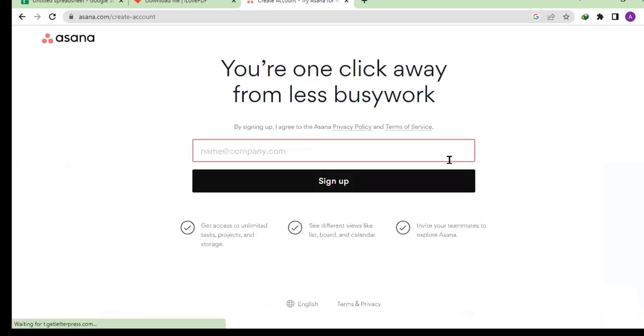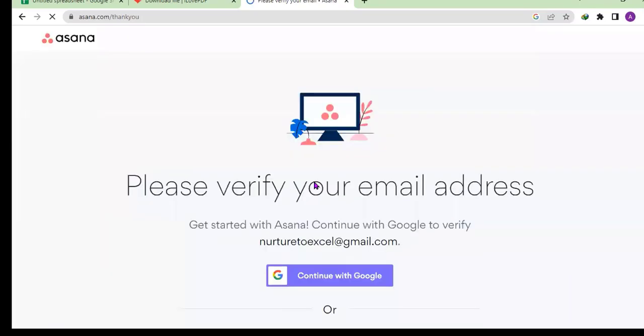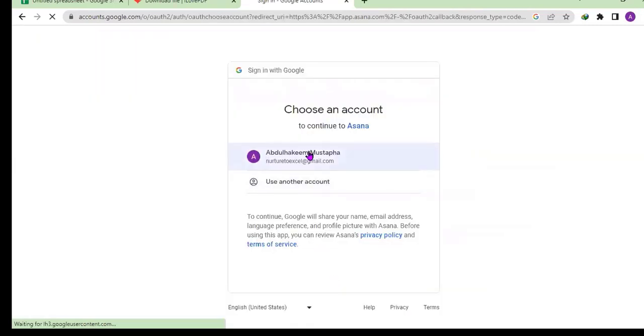So I'm creating a new account here. Signing up with the company name at company.com. Let's use Gmail. Verify the email. Continue with Google. Let's continue here.